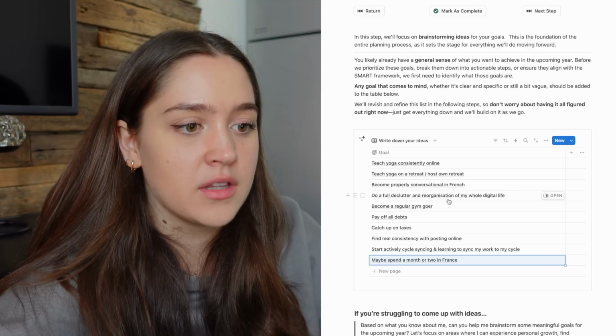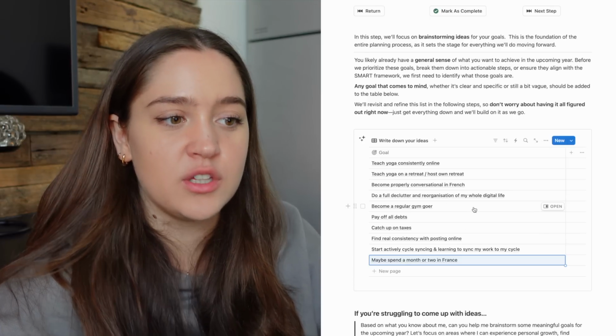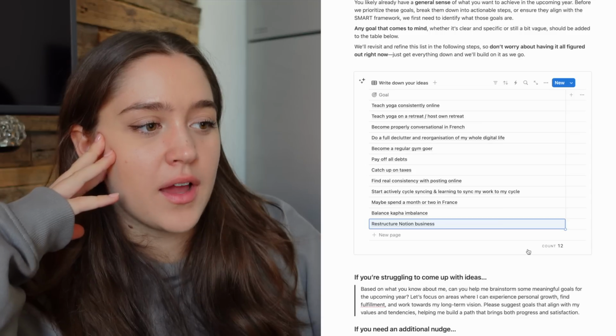But I have a little ChatGPT prompt here on the bottom that I'm going to use to help me because I feel like my brain is not fully activated right now. I woke up like an hour ago and I feel like when it comes to goal planning and stuff, I am much better at doing that in the evenings. Like my brain works better in the evenings. I don't know why I didn't do this in the evening, but okay, so for now, I have 12 goals